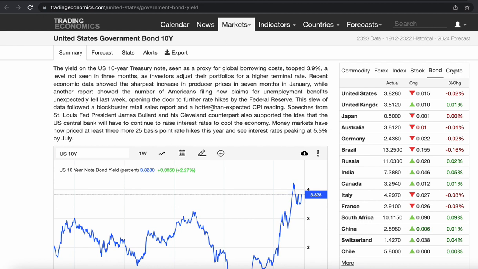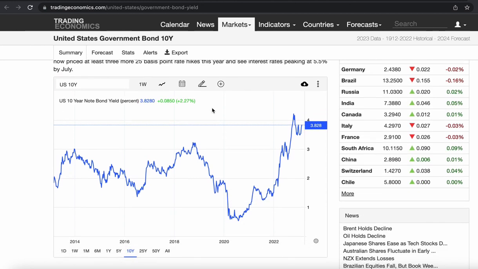On the US government bond, you mostly see in the news that the Fed has increased interest rates and bond rates are fluctuating. You need to know the US government bond rates also, because most of us invest based on the US markets, and our Indian markets also fluctuate with them. This is the fluctuation over the 10-year time period for the US 10-year government bond.